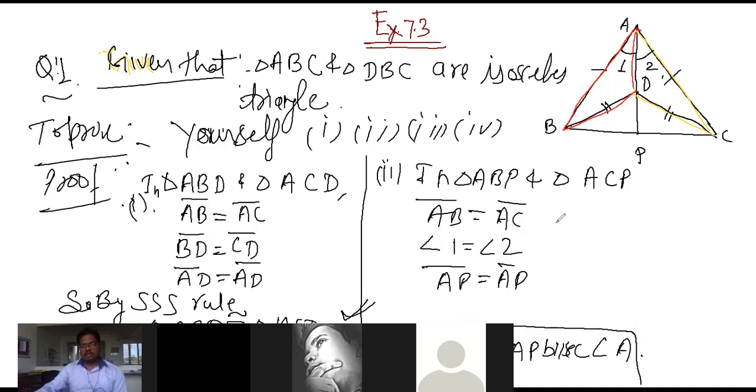Is this okay, class? AB is equal to AC, yes. Angle 1 is equal to angle 2. AP is equal to AP, common. So this is common. This is also, we can write it down here, common. PC is equal to BD, given. Both things are given.